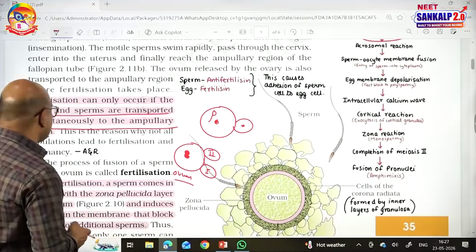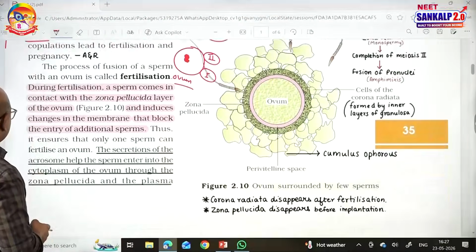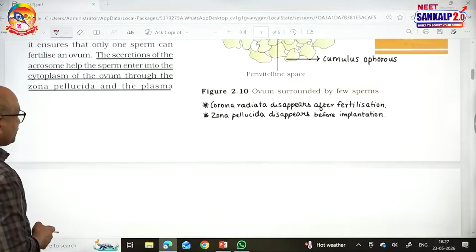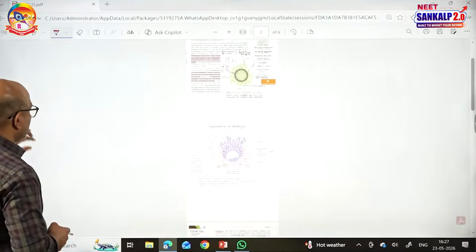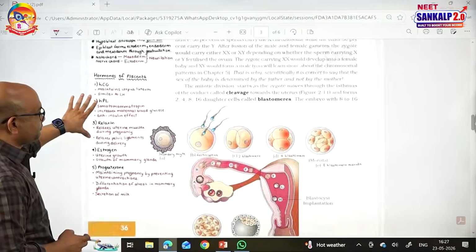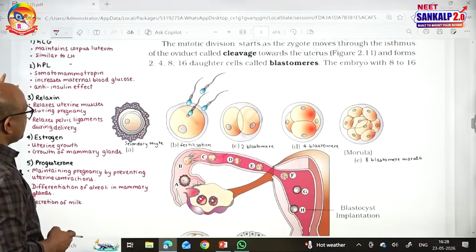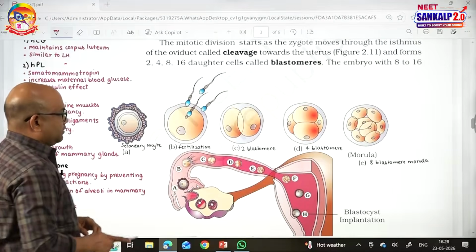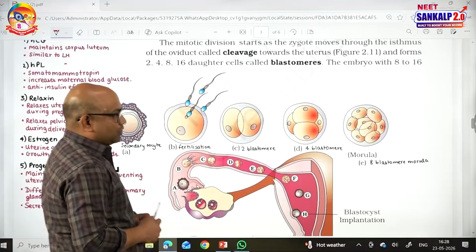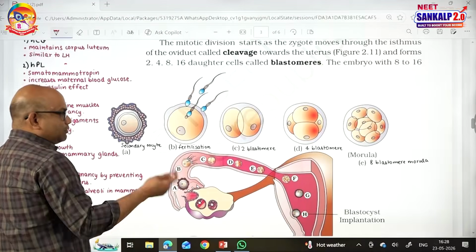Once the fertilization is completed, now the zygote starts divisions. The divisions of the zygote are said to be cleavages. See this? The divisions of the zygote are cleavages. Immediately after fertilization, the corona radiata disappears. While it is passing through the fallopian tube, the zygote undergoes division.